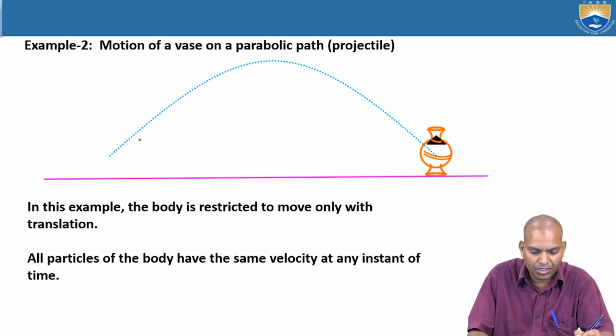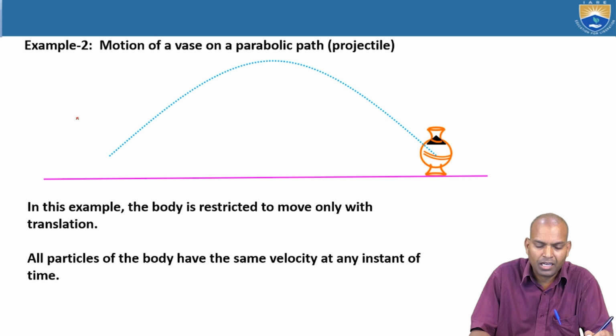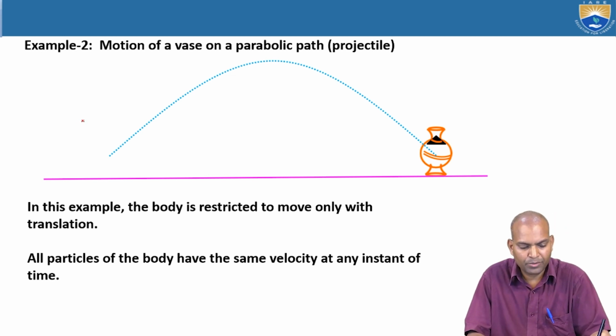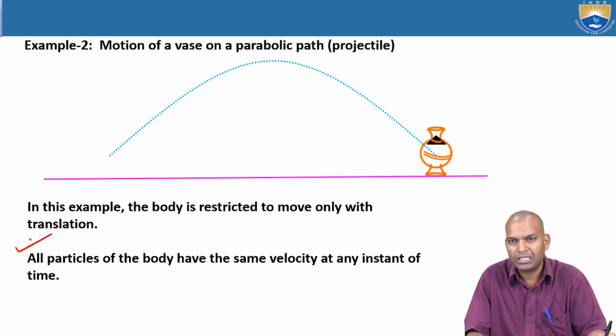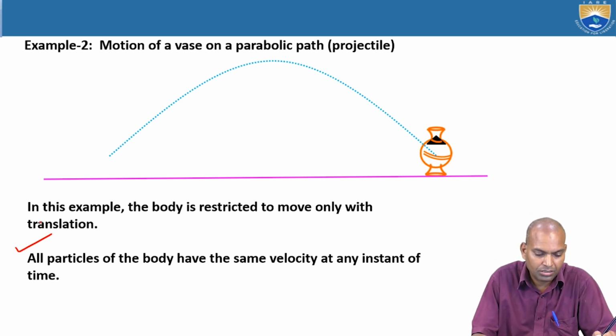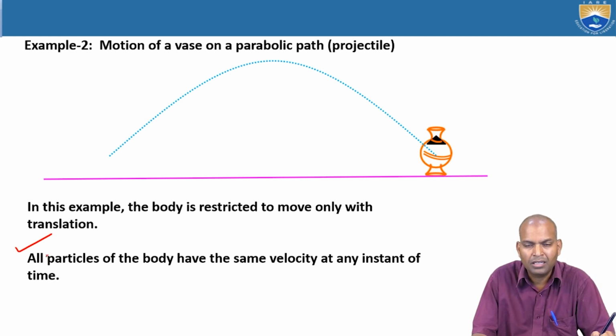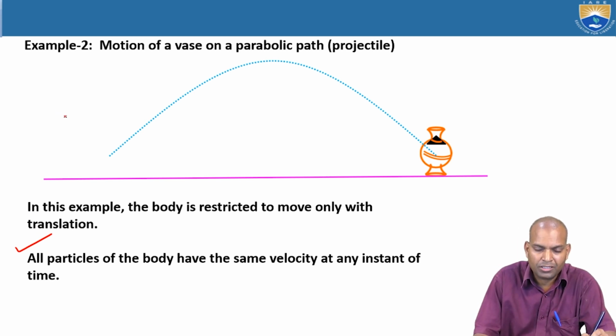All particles of the body have the same velocity at any instant of time. By considering this principle, we can decide whether the body is in translation or in rotation.